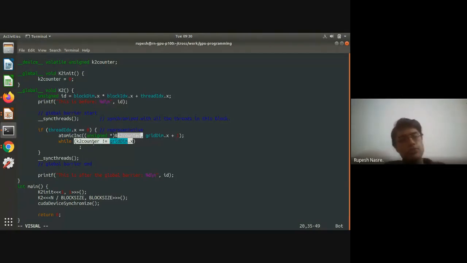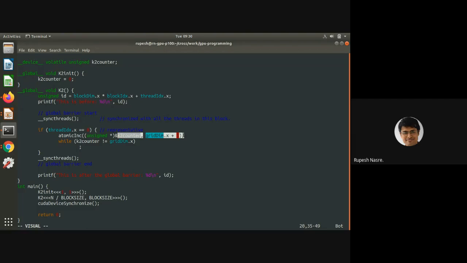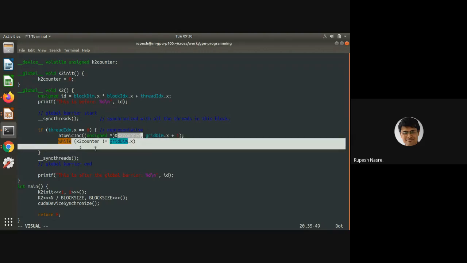The first thread, which is going to do the atomic increment, is going to see the value of K2 counter as 1. Right? And all other threads are going to see only positive values. The last thread to increment is going to see the value 0, because it would increment it from griddim.x minus 1 to 0 as a wraparound. But that is okay, because it is the last thread reaching the barrier, and therefore it will just come out of this loop, and then the other threads will also come out of that loop. So that's not really causing an issue, right? So that is another way.